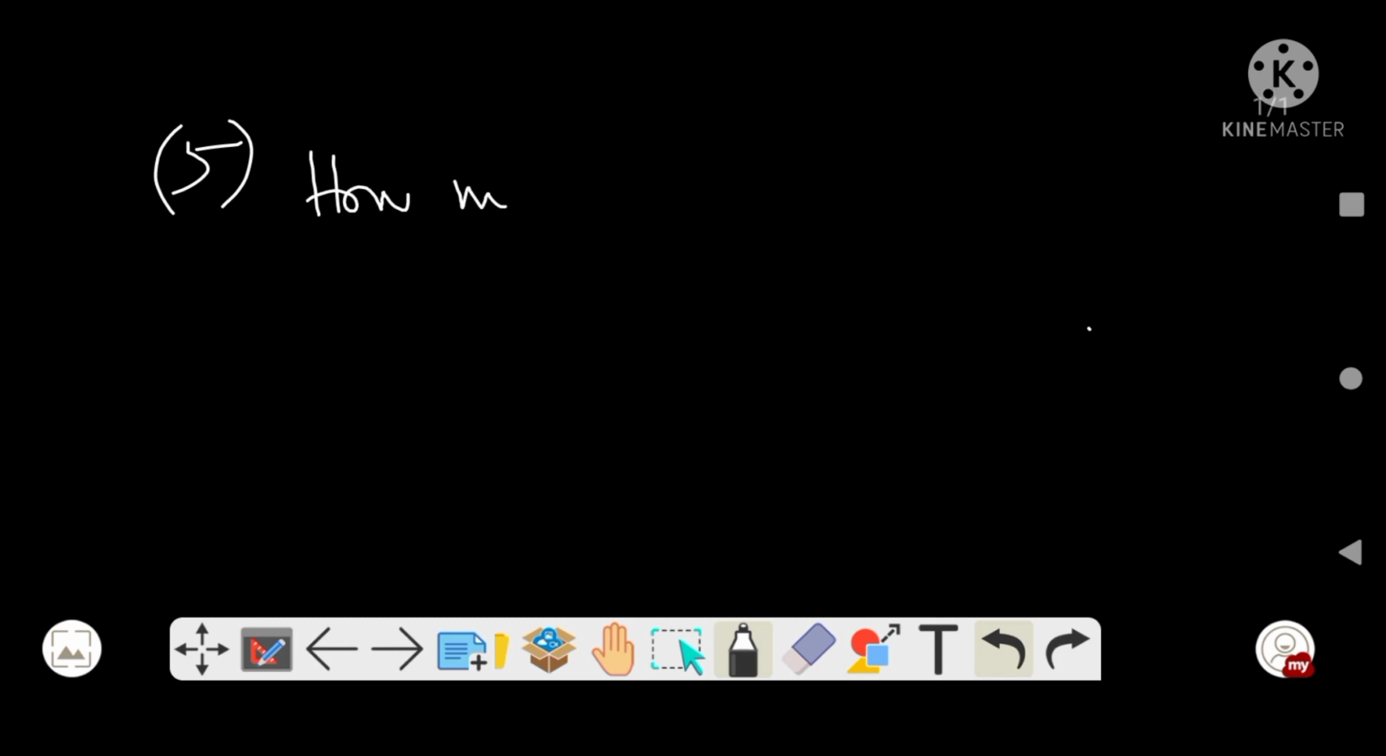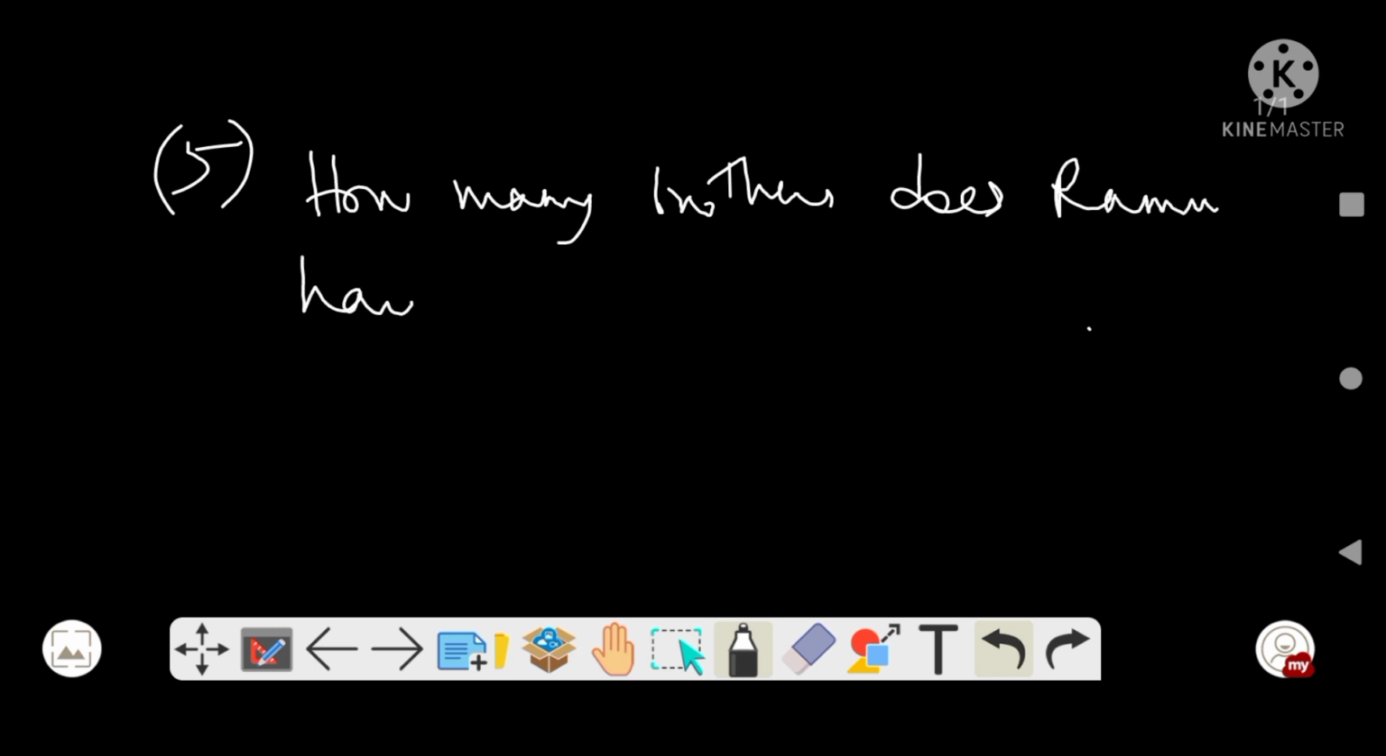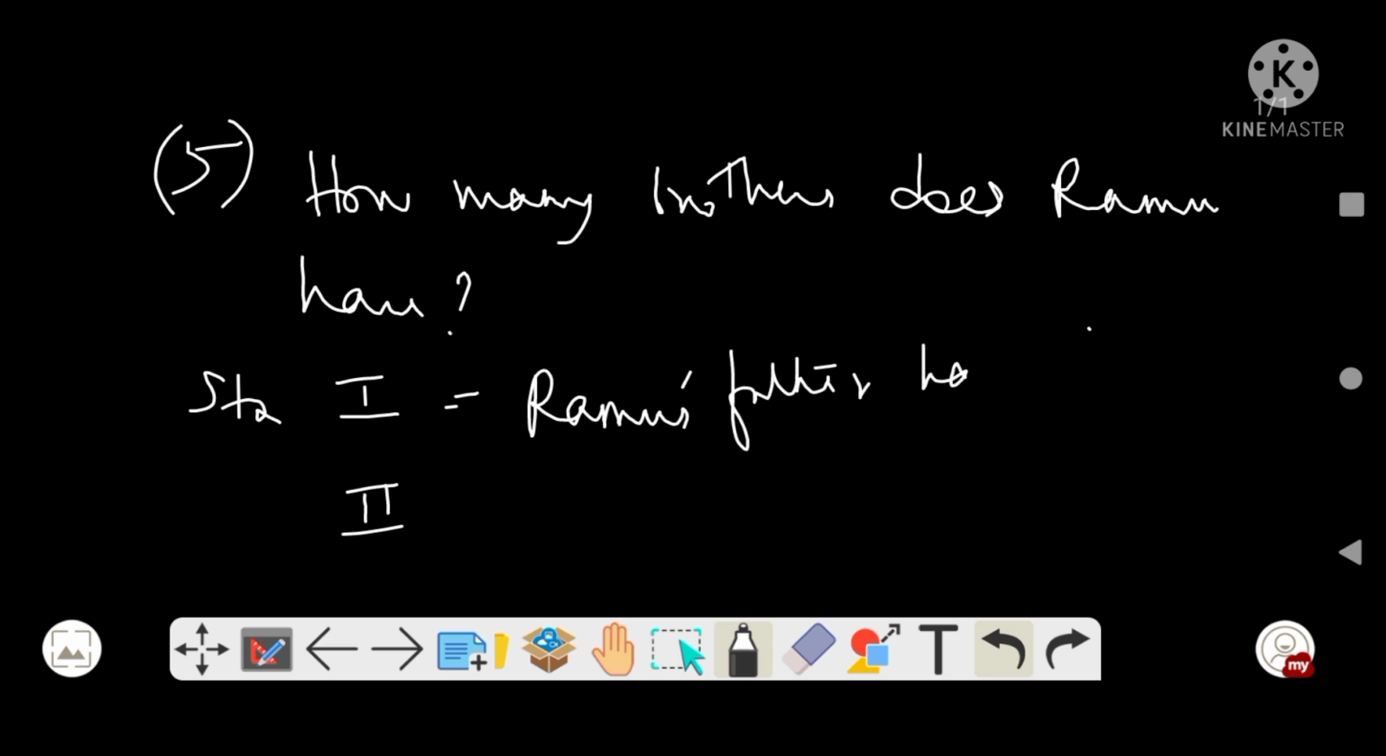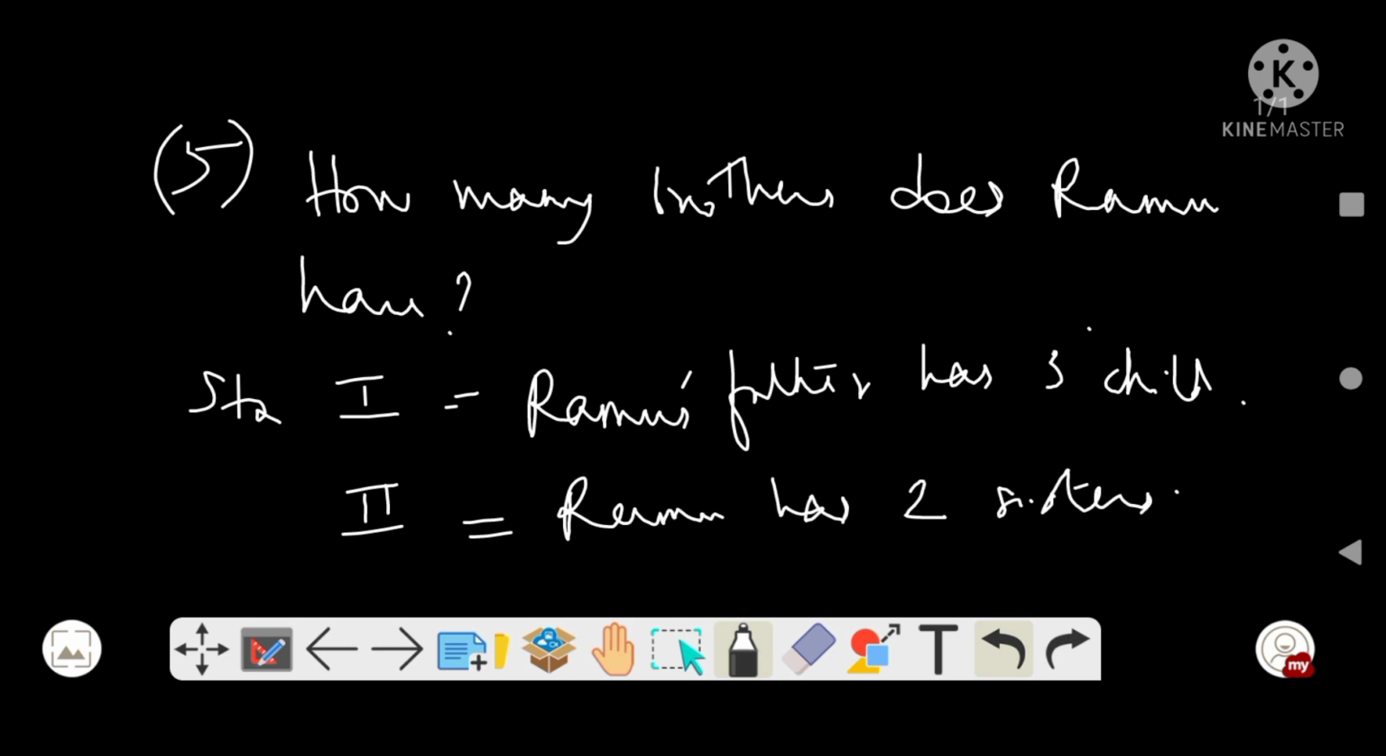So this asks, how many brothers does Ramu have? Now statement 1 and 2. Statement 1 says Ramu's father has 3 children. Statement 2 says Ramu has 2 sisters. So let's try to solve it.